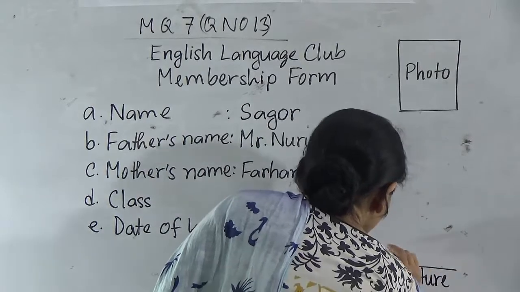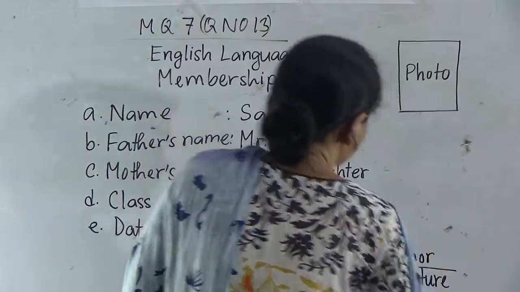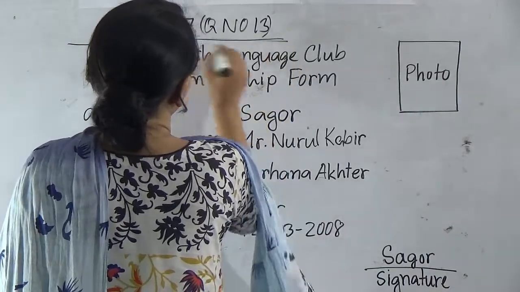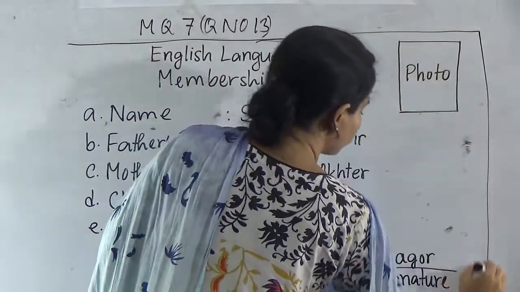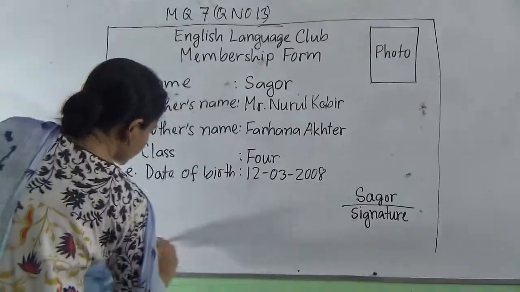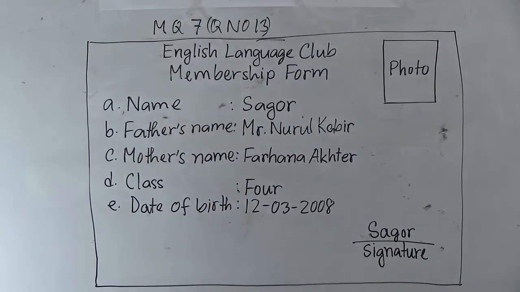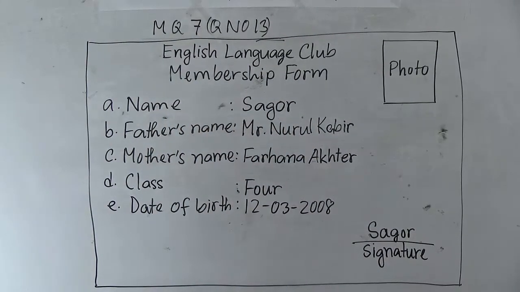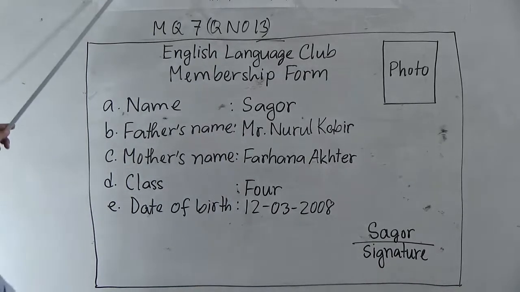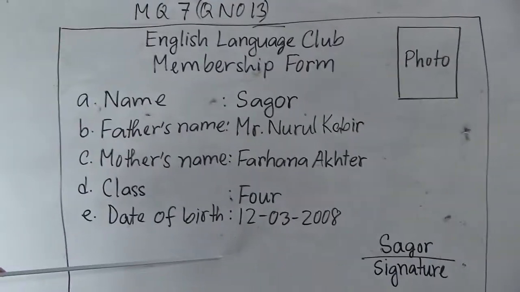So what is the name of the applicant? Sagar. So we will write here Sagar. And now we will draw a box. Now it's complete. So model question number 7 and question number 13, form fill up. So using this information we will fill up our form.